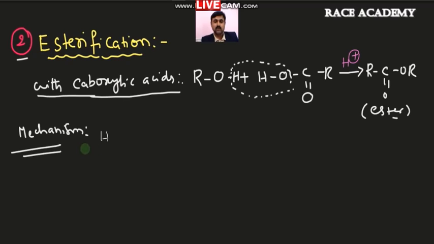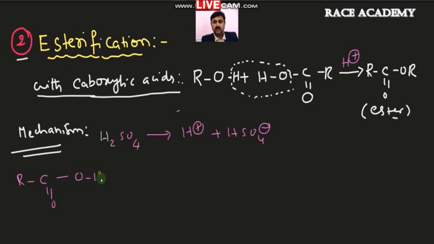And not only that one, the sulfuric acid H2SO4 releases, if it releases one proton, H+ and HSO4-. So this proton you can operate on this carboxylic acid, that is RCOOH.